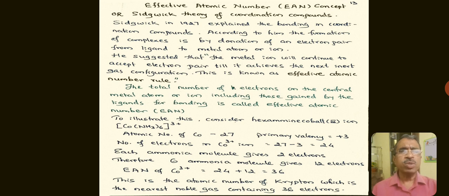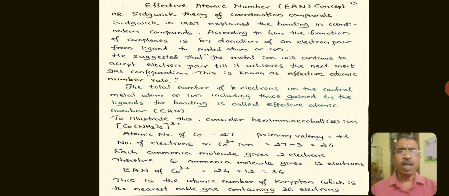This is known as the effective atomic number rule. The total number of electrons on the central metal atom or ion, including those gained by the ligands for bonding, is called effective atomic number.